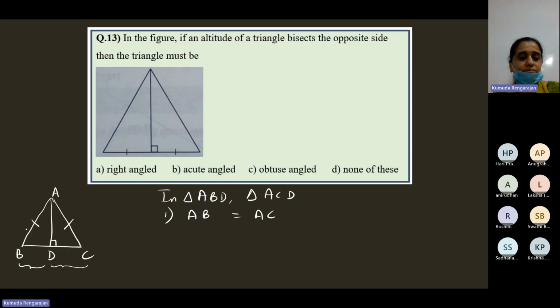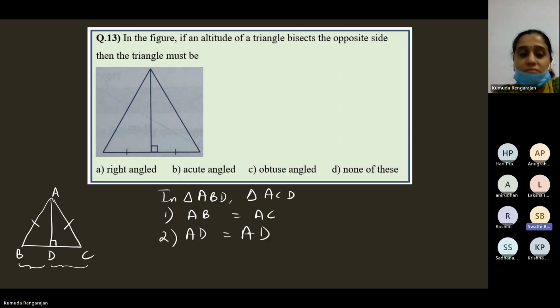BD is equal to CD. Where is it given that BD is equal to CD? AD is the common side. AD is the common side. Then angle C equals angle B by the isosceles theorem.